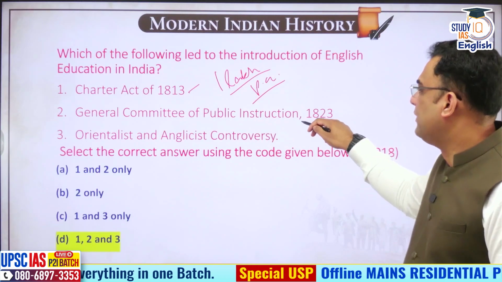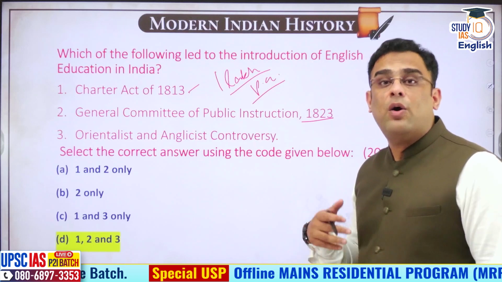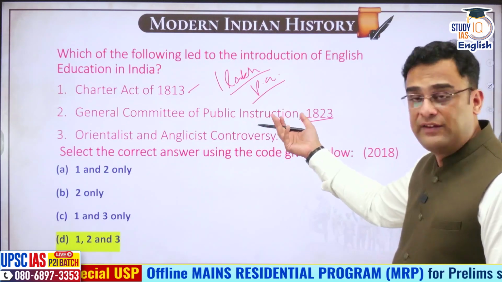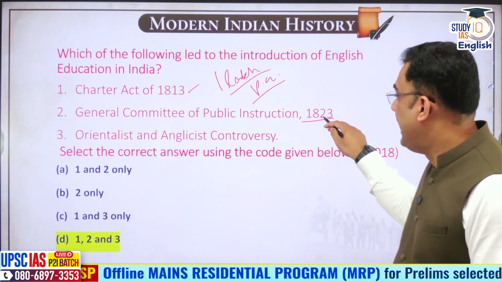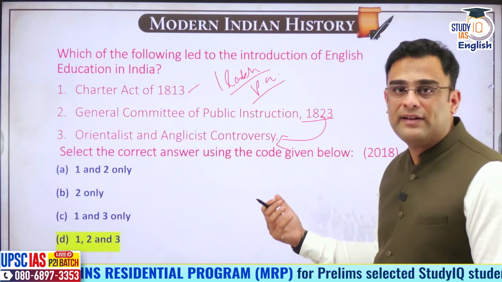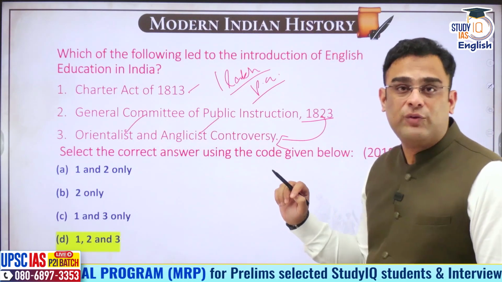General Committee of Public Instruction was created to debate and check what should be the medium of public instruction in the country. So naturally, this general committee was very important. And in this general committee, there was this heated debate or discussion whether there should be Orientalist or Anglicist education.